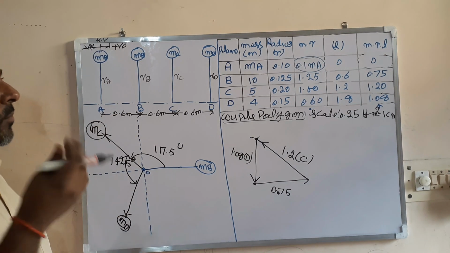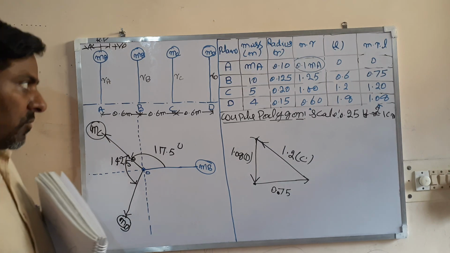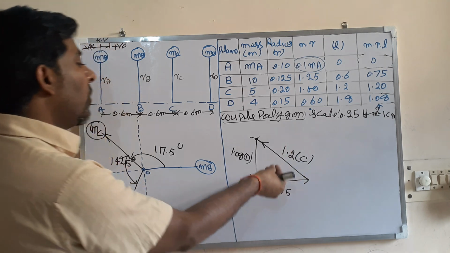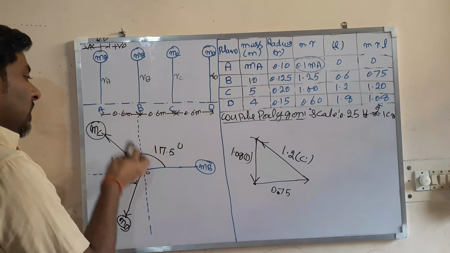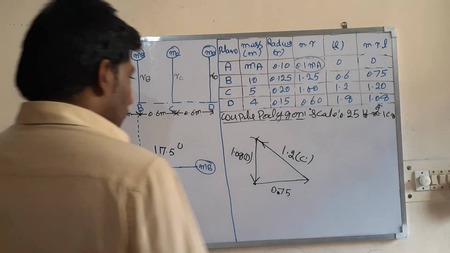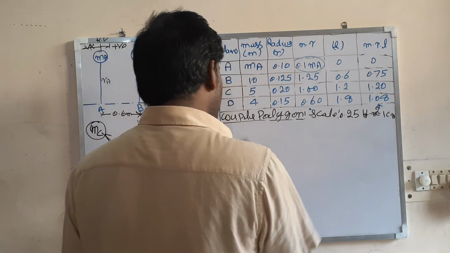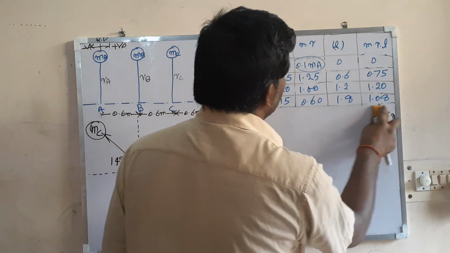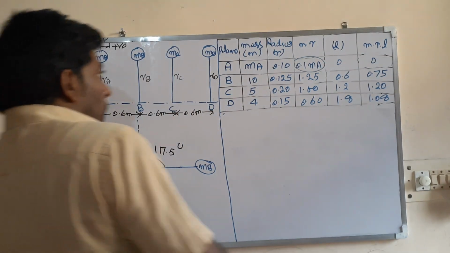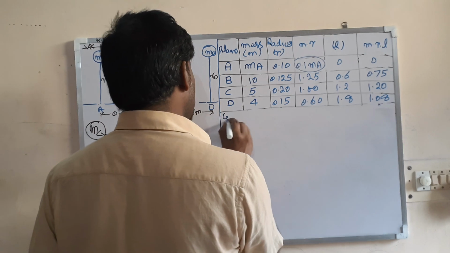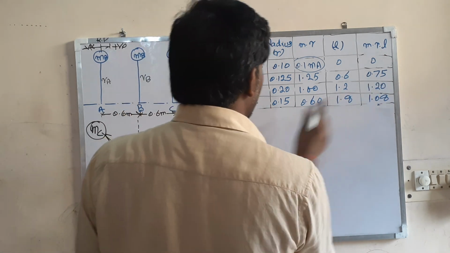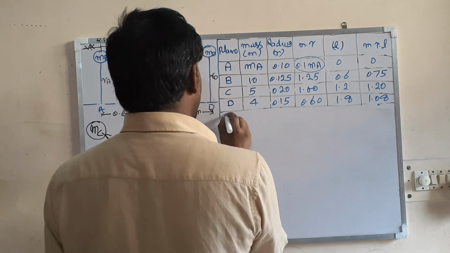That can be found out from the force polygon. In the force polygon, there is no calculation. The magnitude you know, and you have got the direction of the angular position of the mass. That's all. I have already drawn the couple polygon. Now let us draw the force polygon.